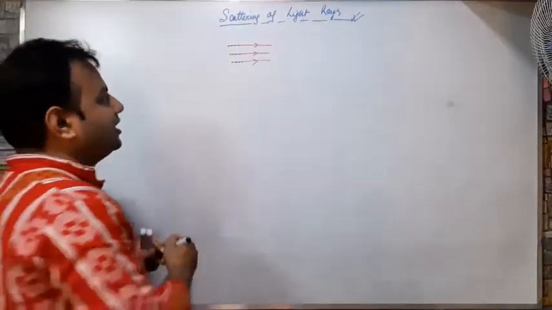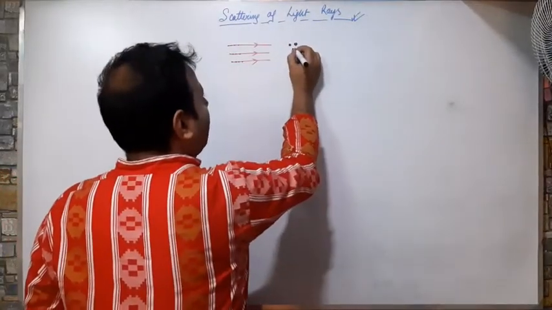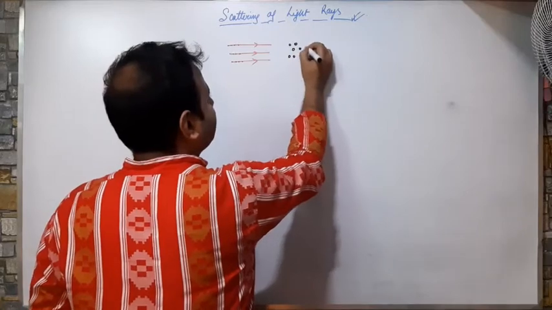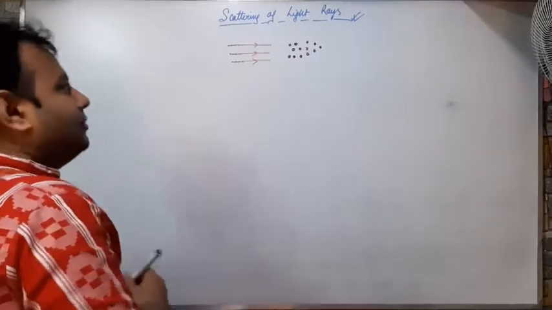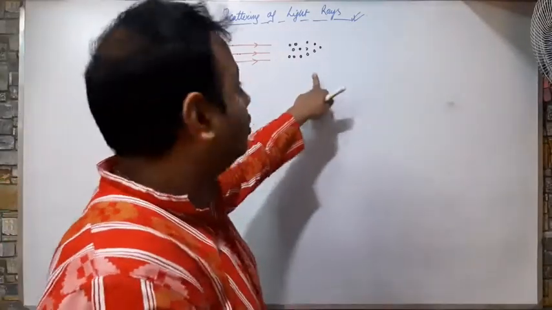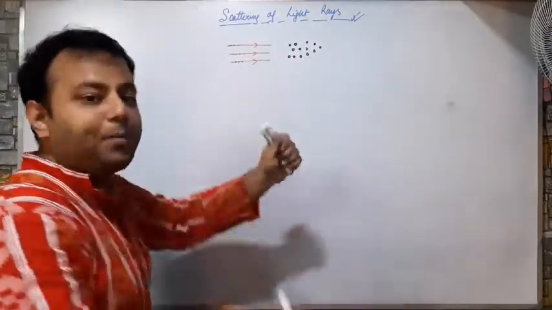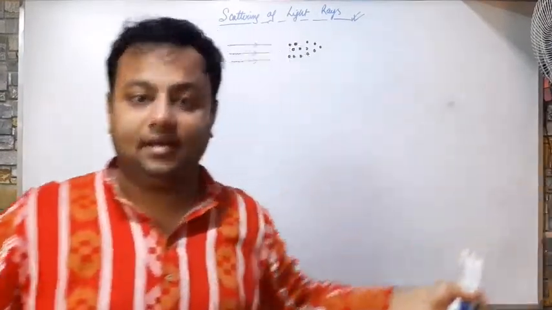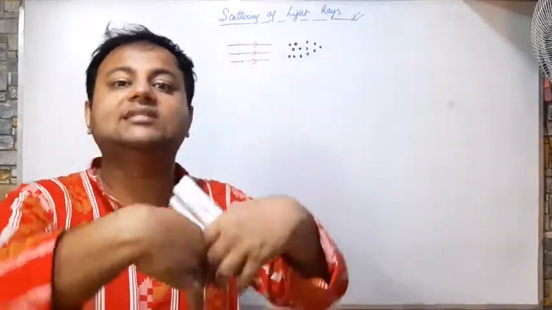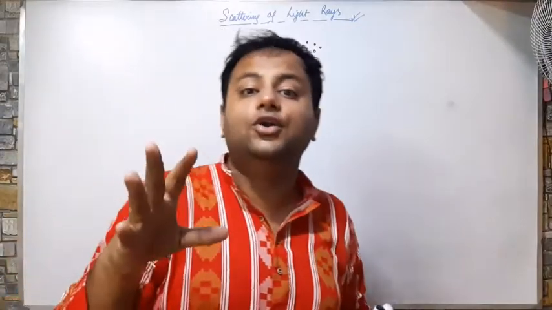So these particles collide with other particles, the particles of the medium. If the light is traveling through a medium, then these two kinds of particles will collide. And what is the result of collision? Scattering. When two particles collide, they scatter. They do not follow the normal path.